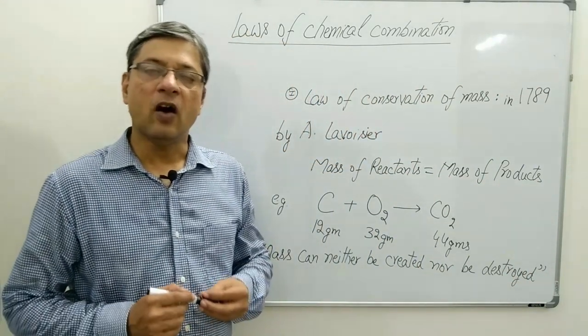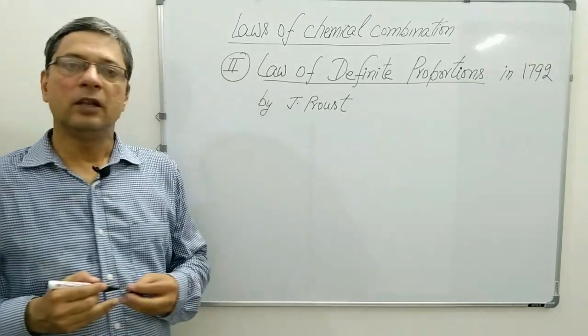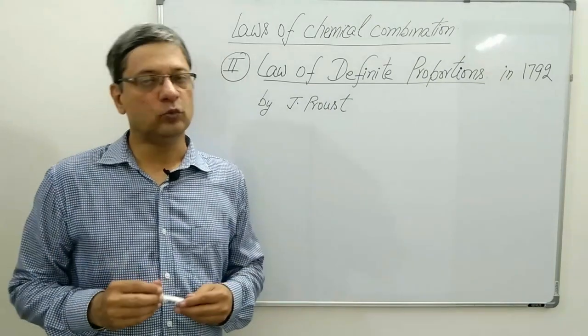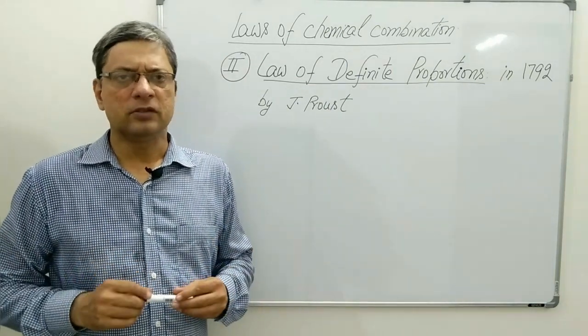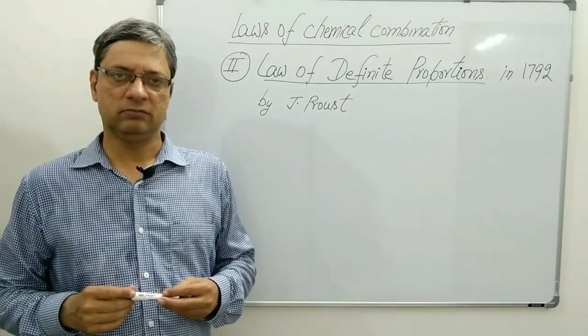Next was the law of definite proportions. Law of definite proportions was given in 1792 by J. Proust. Proust was studying the composition of various compounds.